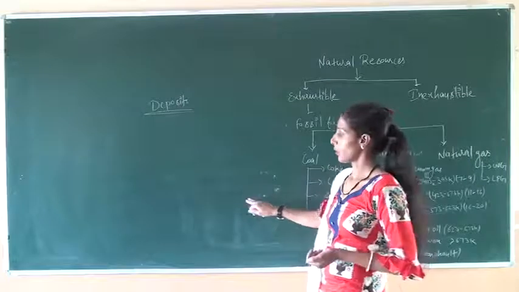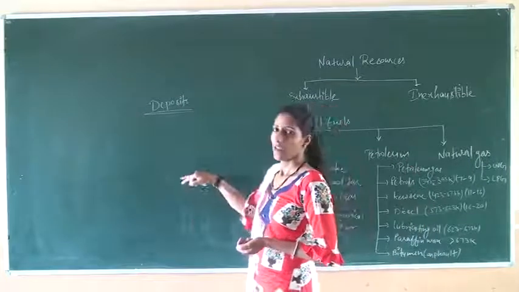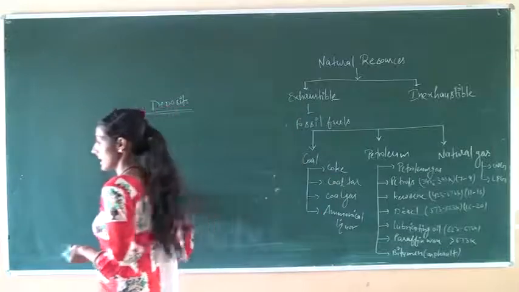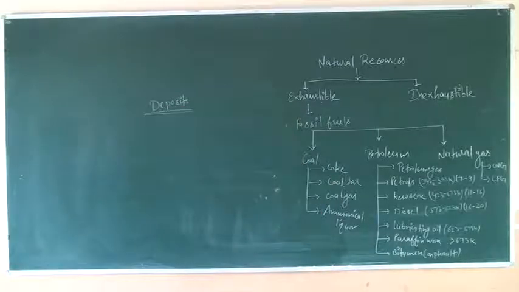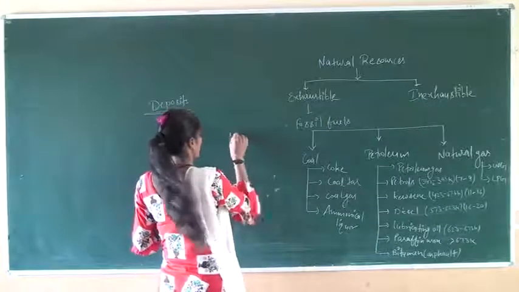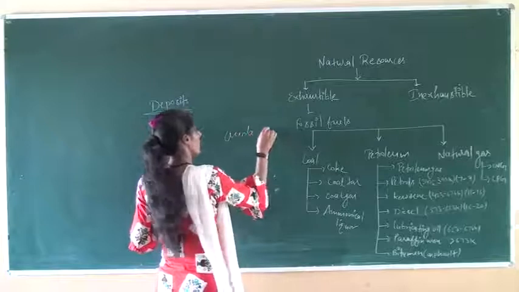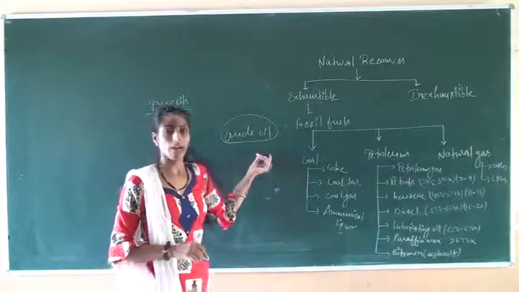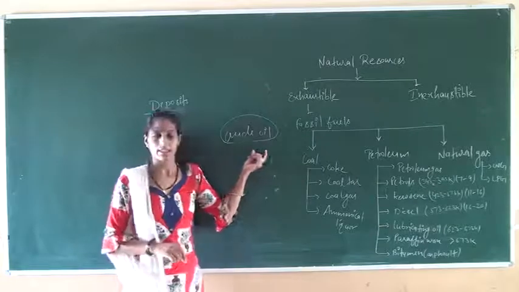So, the layer of petroleum is under the water level. Okay, this is the deposition of oil. This crude oil comes out on its own due to the gaseous pressure.